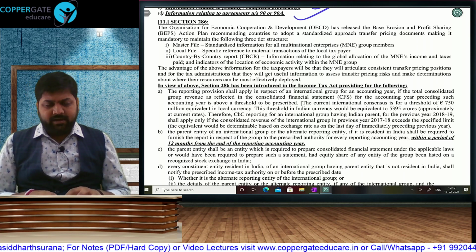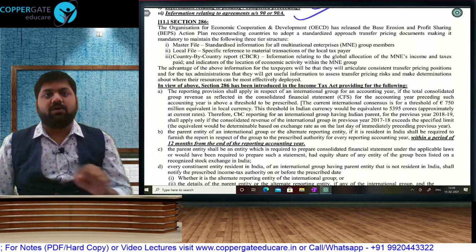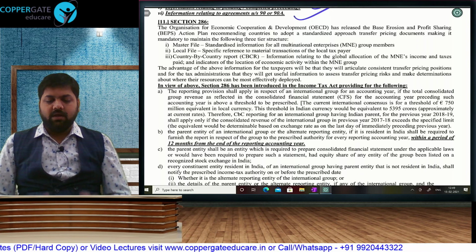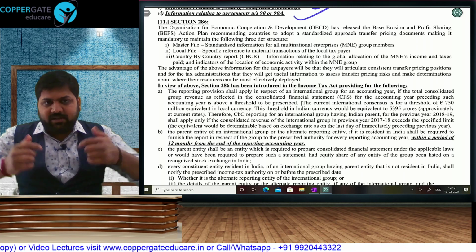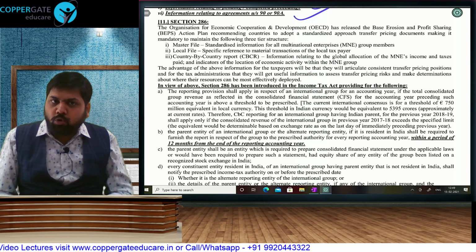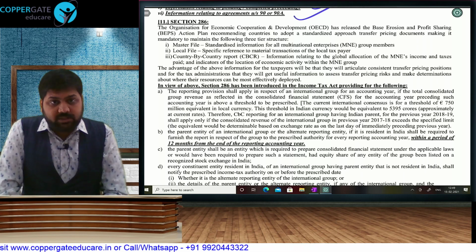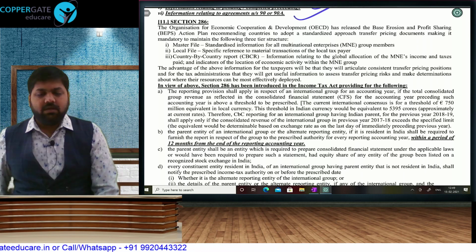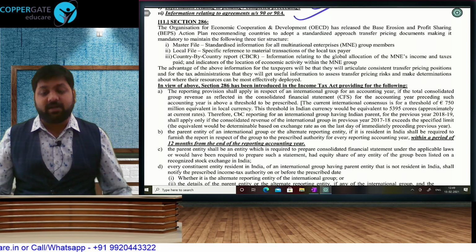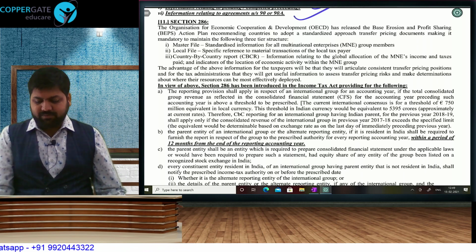Every entity in India: the main organization will be called the parent entity, and all the subsidiary organizations will be called constituent entities. If you are a constituent entity in India, there are chances that you are the only entity, then you have to do all the reporting and furnish the CBC report. But if there is more than one constituent entity in India, then you will have to appoint one of the group companies as your alternate reporting entity. ARE means that company that will give information to the income tax department.